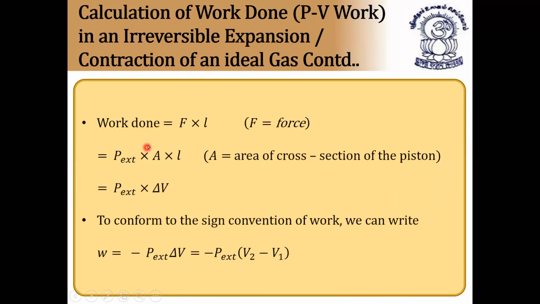Now, how to calculate work done? Work done in this case is equal to force into displacement. The displacement in this case is L, and the force is F. Since pressure is force acting per unit area, P is equal to F by A, which implies F is equal to P into A, where A is the area of cross section and P is the external pressure.